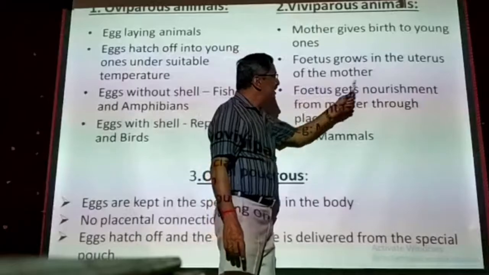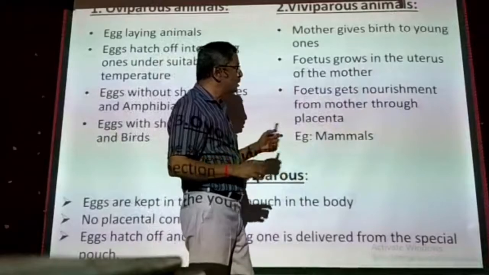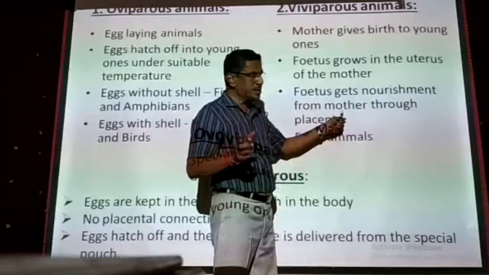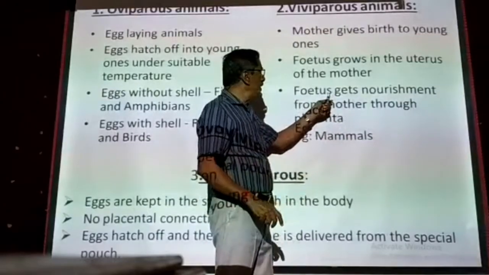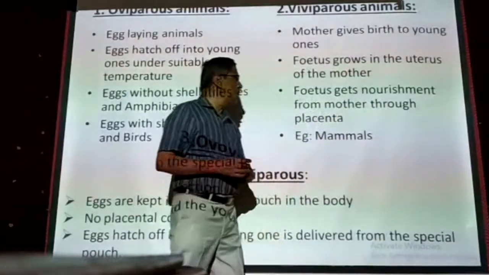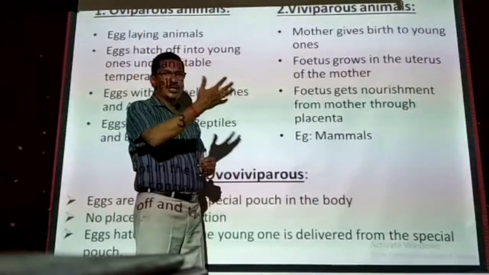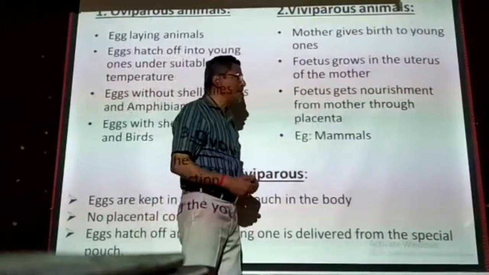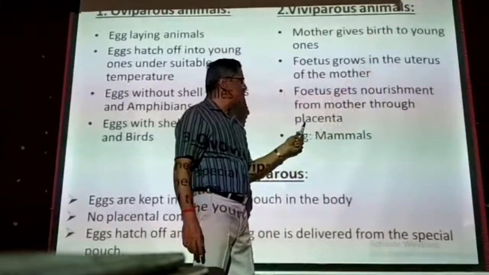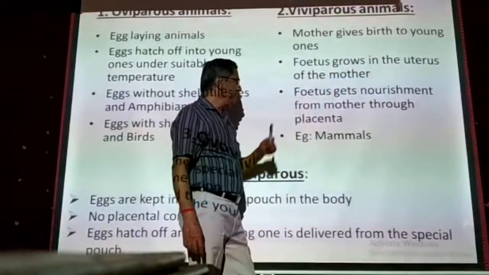Then the fetus gets nourishment. Nourishment means the supply of food materials, and also oxygen. The growing young one gets nourishment from the mother's body through a special tissue called the placenta. It sends only the food and oxygen and also takes away all the waste material. So in the female's body, in the uterus, the special tissue called the placenta is present, and through it the food materials are supplied to the fetus.